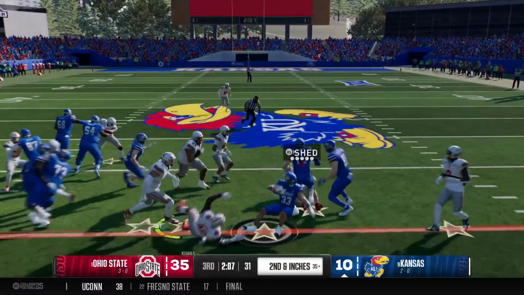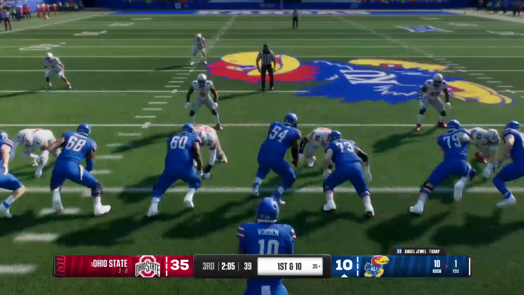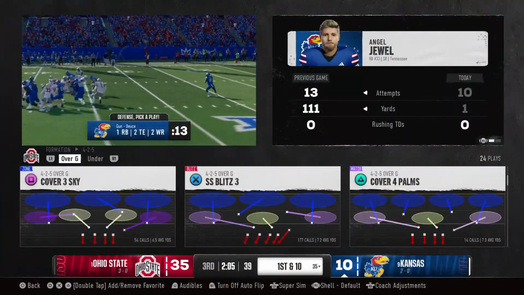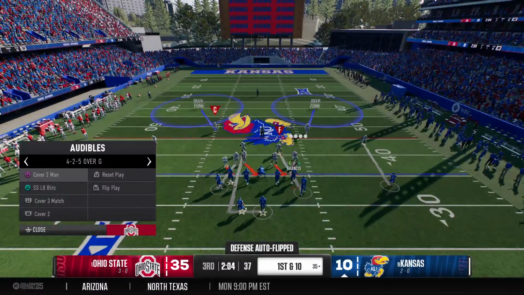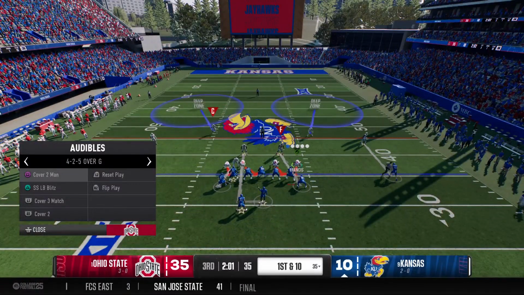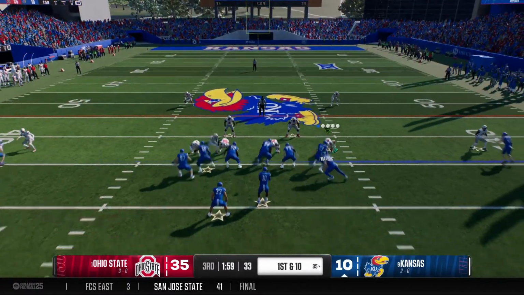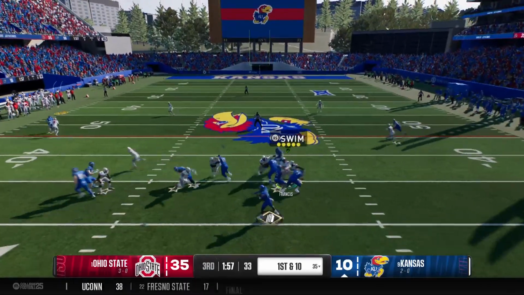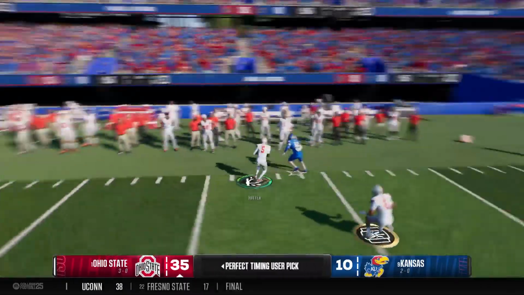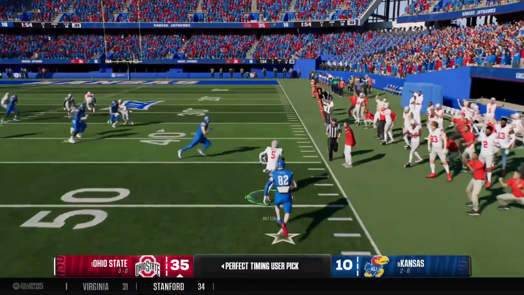And the running back takes the handoff. The Jayhawks are on the move here. Hey, it's not a lot, but you know what? It's enough for the first down. Move those sticks and keep this drive going. Off the play fake, looking to throw on first down. He fires this throw and is intercepted.